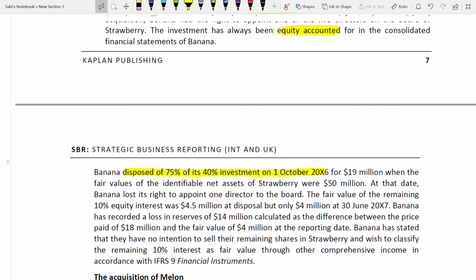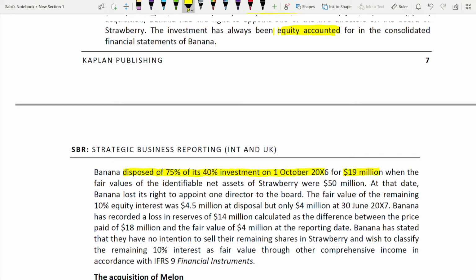And there are some calculations, some adjustments that have to be done with the retained portion. This is the area where most of the candidates ignored that they have retained 25%. They didn't do anything. They forgot that we are retaining 25% of the associate. They're only dealing with that 75% disposal, for 19 million.